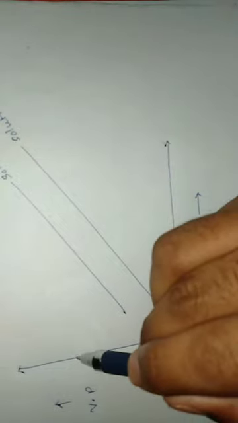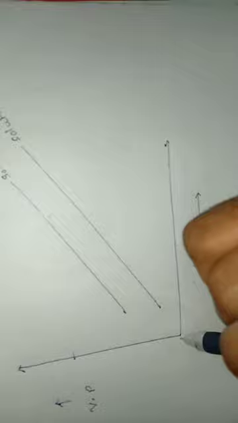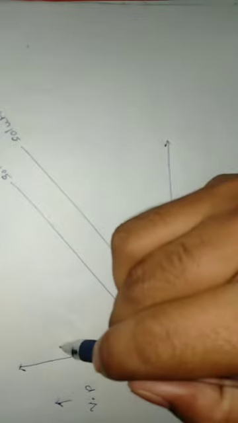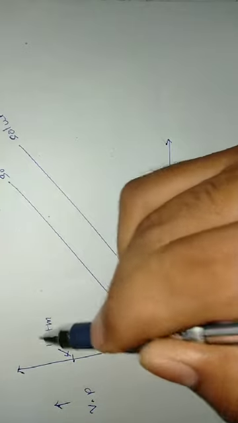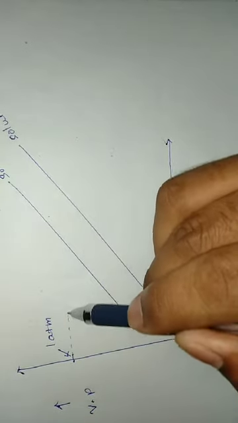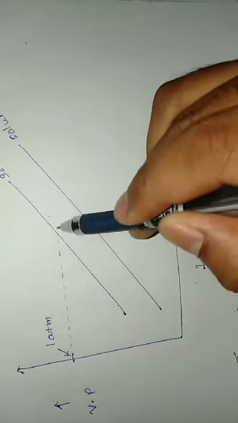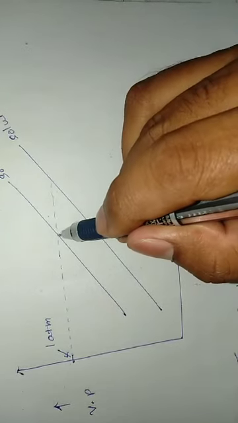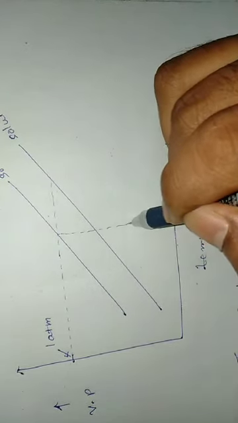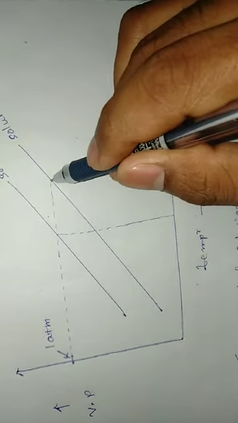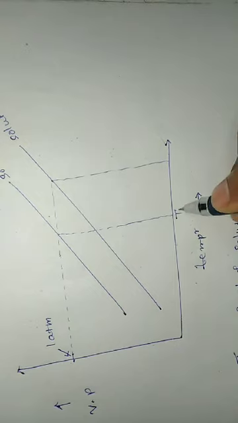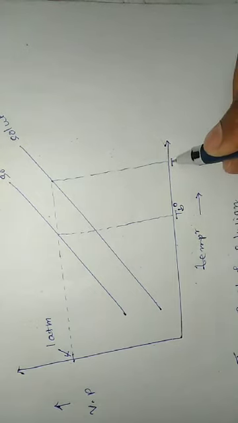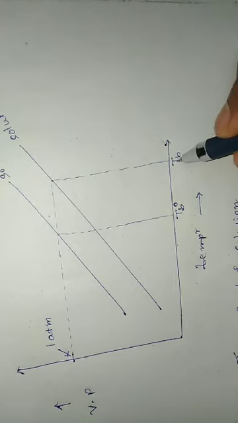Now, let us consider vapor pressure equal to 1 atmosphere, and join from this point to this point. This temperature is considered as TB naught, and this temperature is considered as TB.